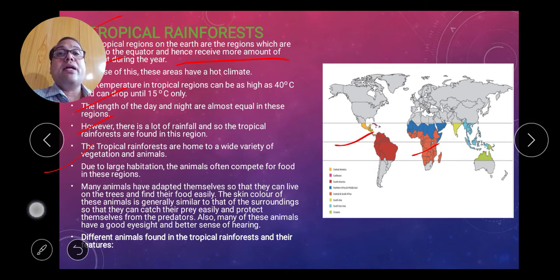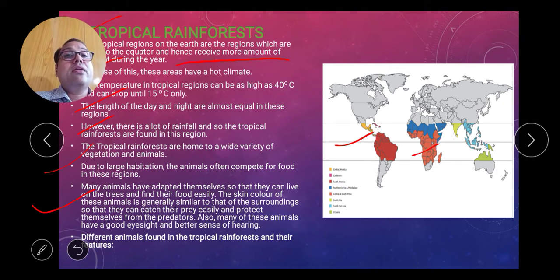Many animals have adapted themselves so that they can live on the trees and find their food easily. The skin color of these animals is generally similar to that of the surroundings, so that they can catch their prey easily and protect themselves from the predator. Also, many of these animals have good eyesight and a better sense of hearing. So these are certain types of characteristics by which they can adapt in the environment.